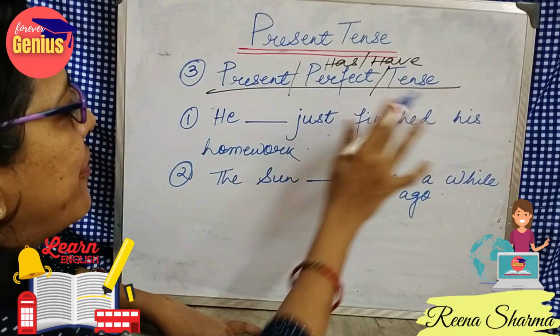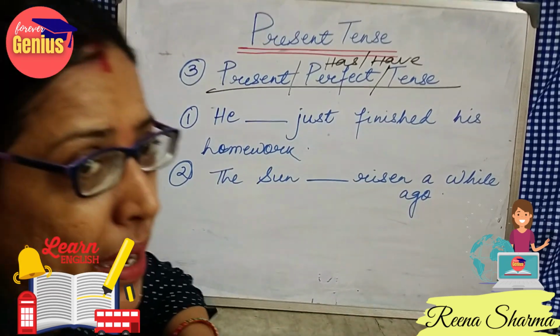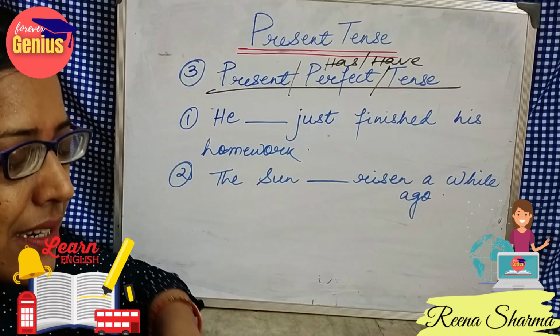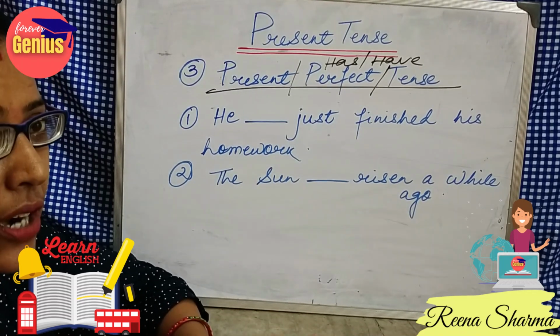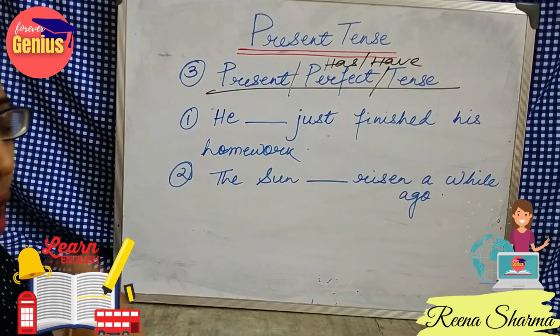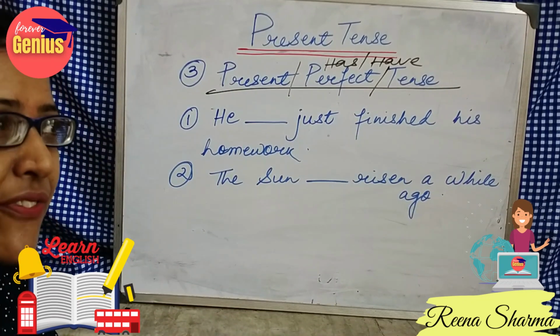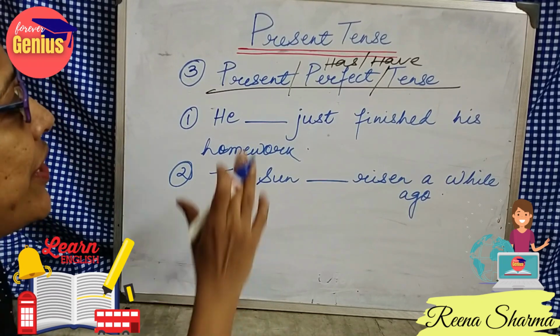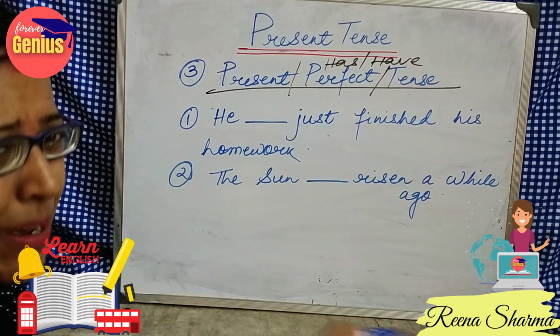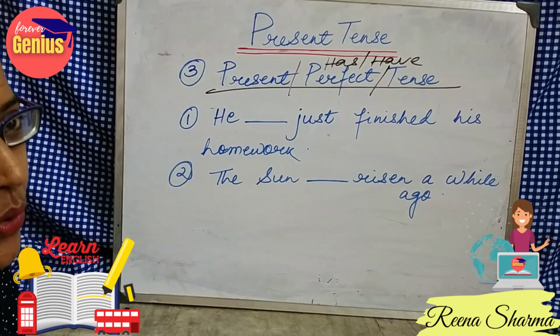So present perfect tense. In case of present perfect tense, it denotes an action which has just completed. It's not that if it has been completed 2 days before or yesterday or a month ago or say 5 hours or 10 hours before, then we use the present perfect tense. Some action which is just completed some time ago.